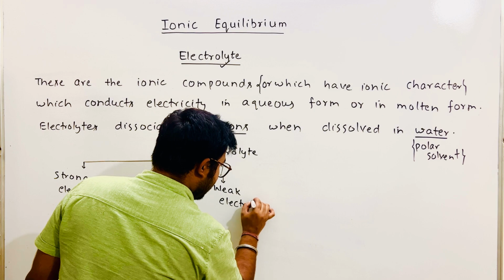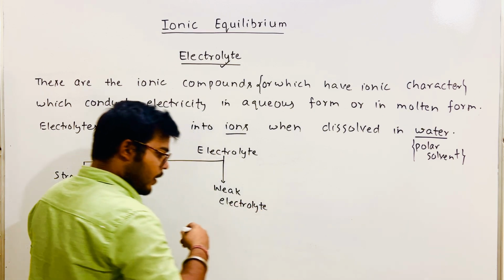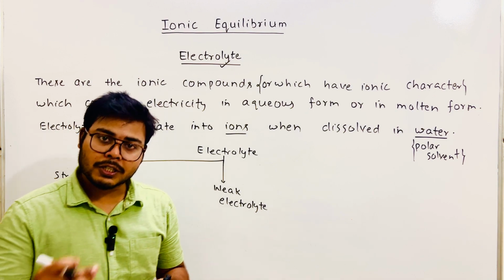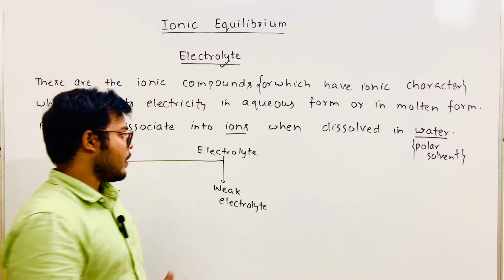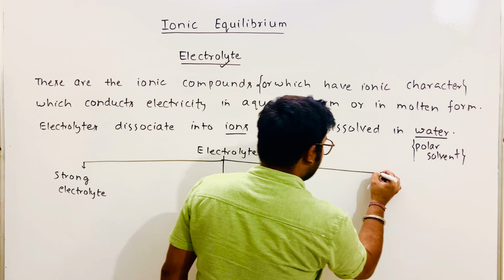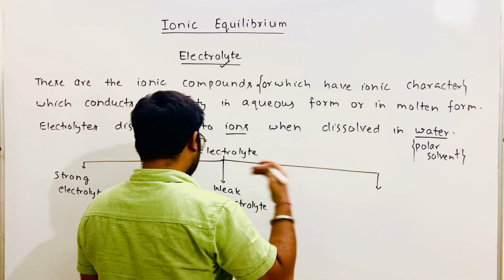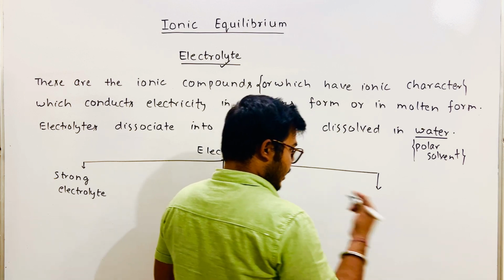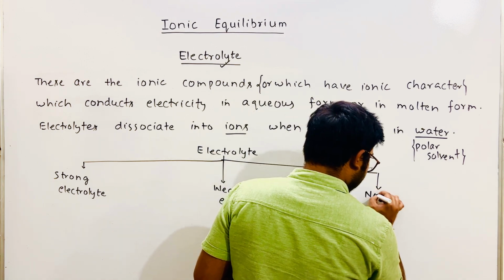And how have we categorized them? Based on their dissociation into ions. Based on their dissociation, we have categorized them into three categories. One is strong electrolyte, another is weak electrolyte, and the third is non-electrolyte.